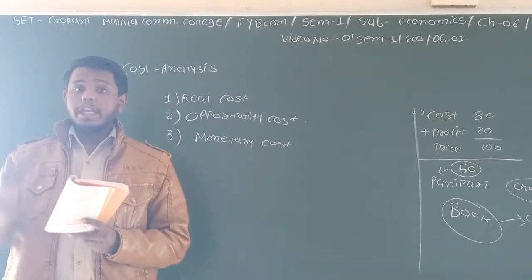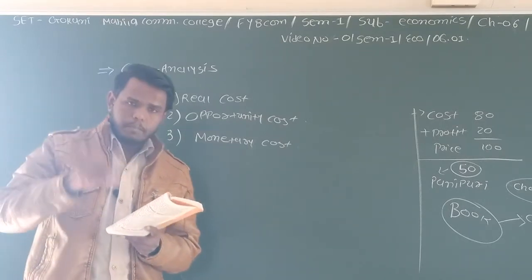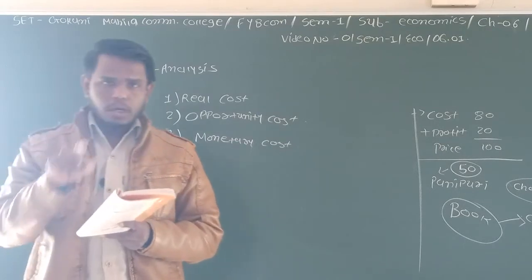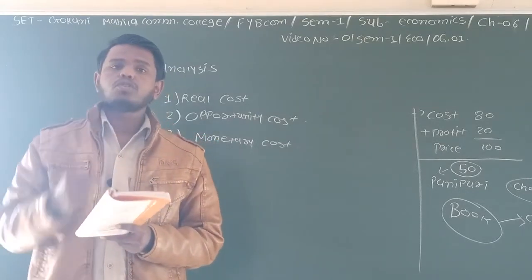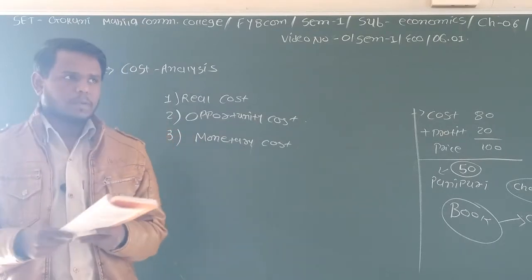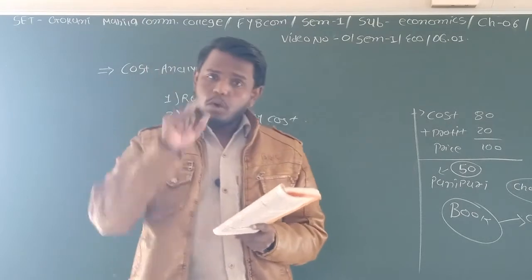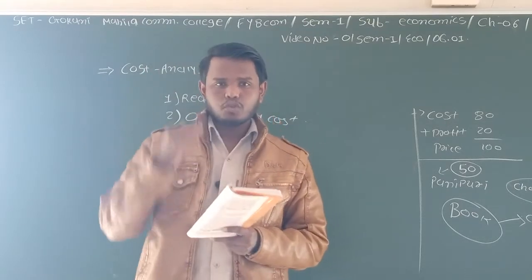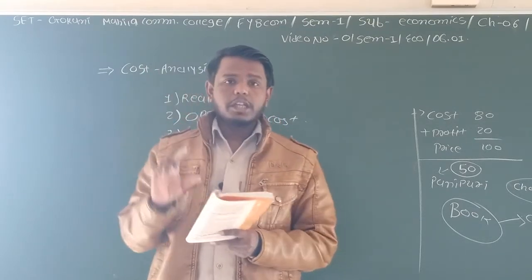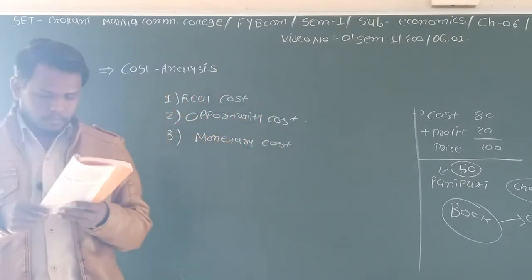When any producer makes expenses to produce something, that is called the monetary cost. Say for example, the owner of Balaji Wafer incurs all the expenses to produce Balaji Wafer, those particular expenses are called the monetary cost.